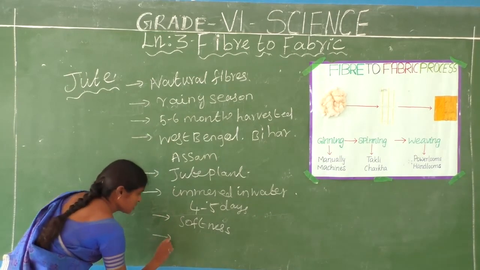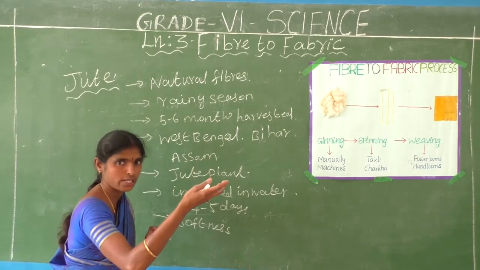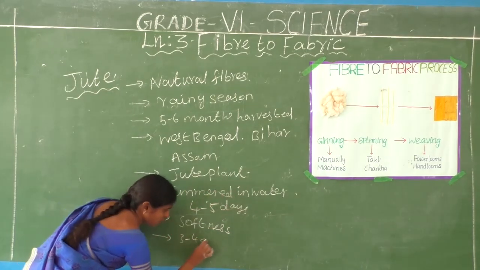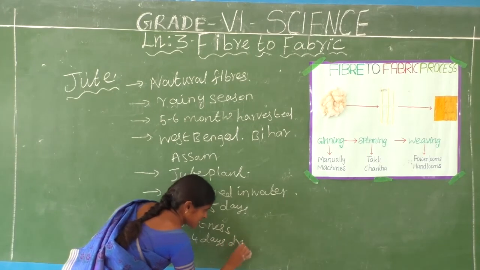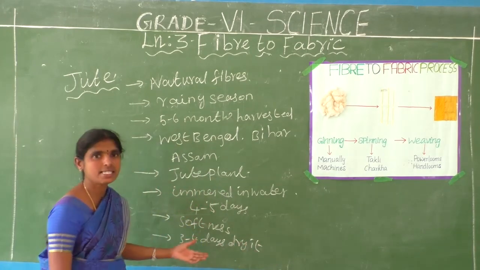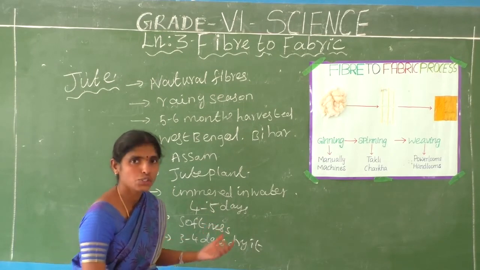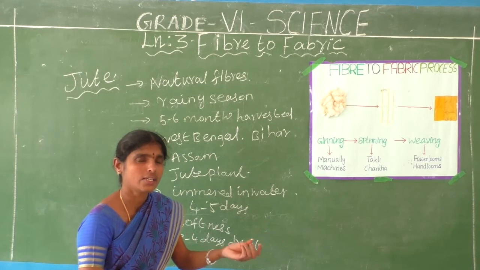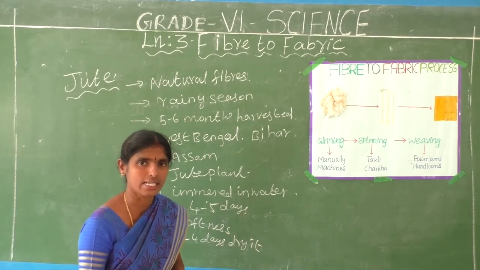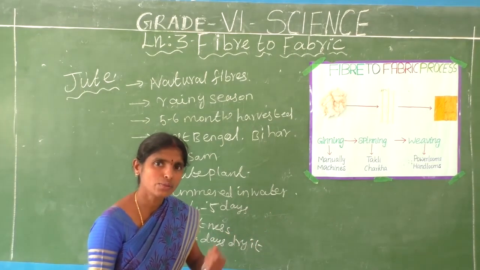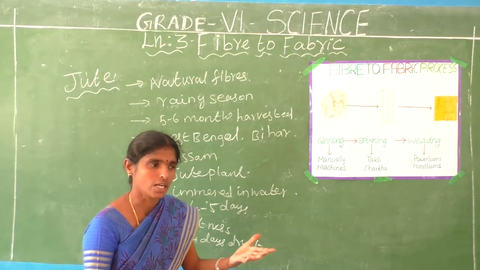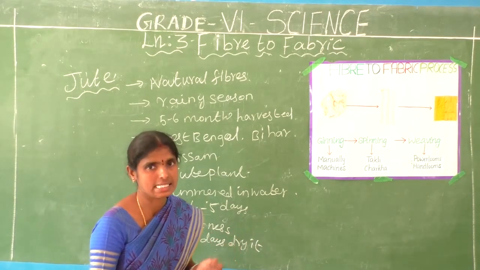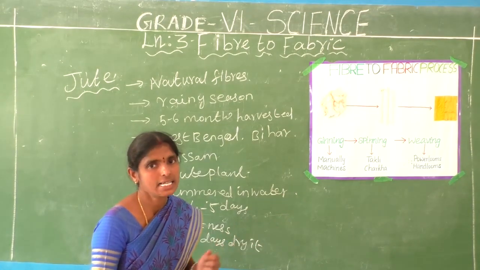Okay, then take out the stem, take out the jute. After 3 to 4 days, dry it. Then we get jute. Then it goes to the machine to get fiber. Do you understand? Examples of jute fibers: ropes, door mattress. Also jute fiber is water resistant.